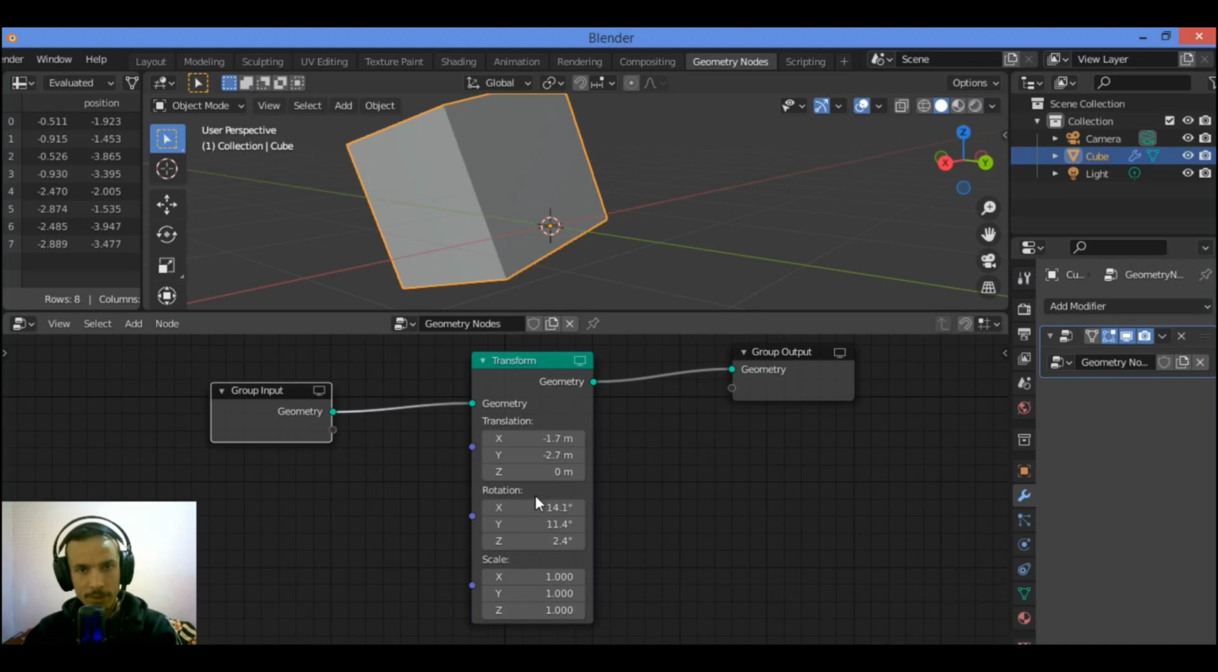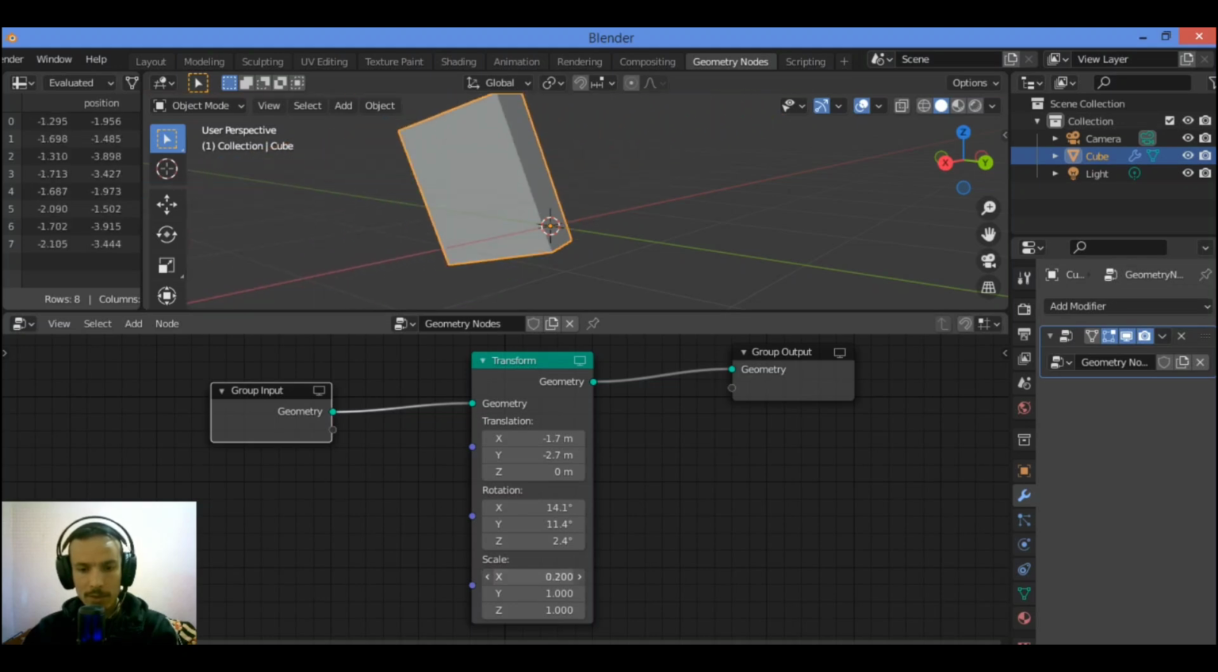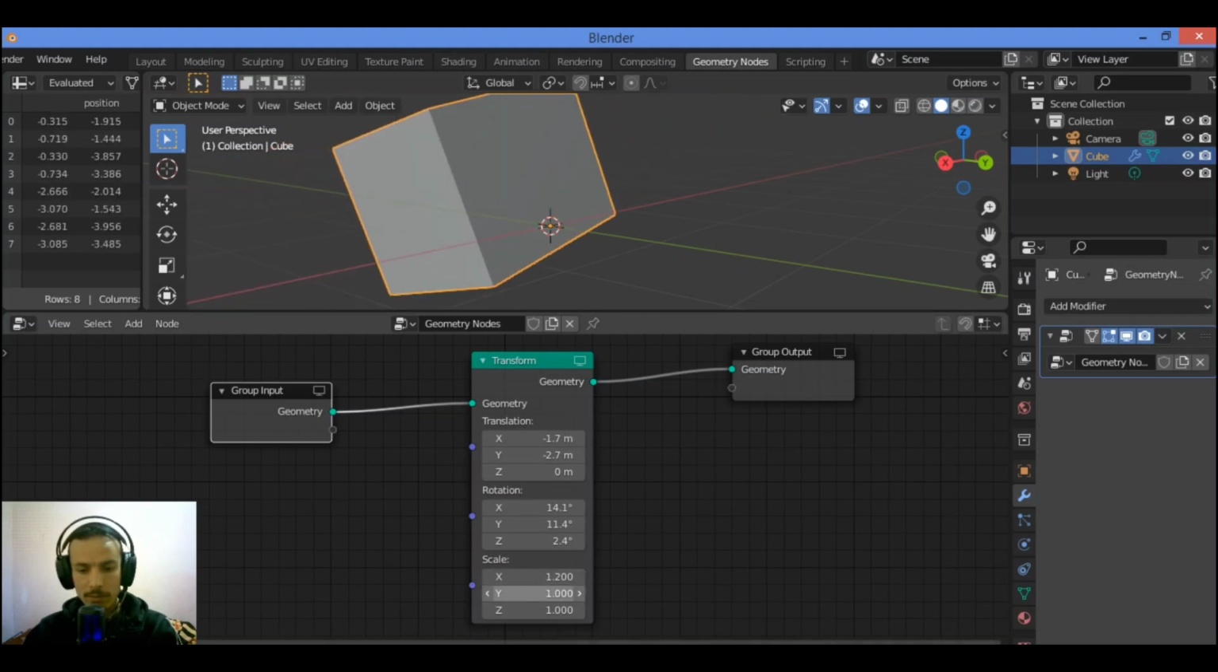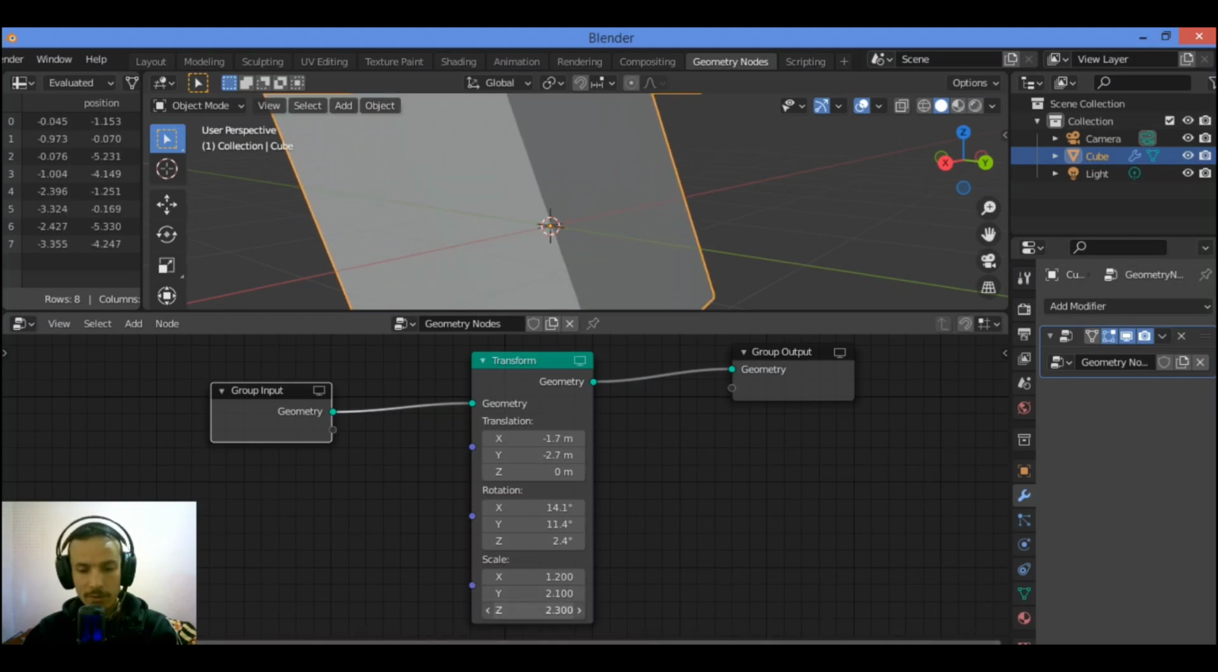You can play around with those values in order to set your own rotation. Also we have the input and this purple dot over there. You can scale it like this on the x-axis and on the y-axis and on the z-axis as well.